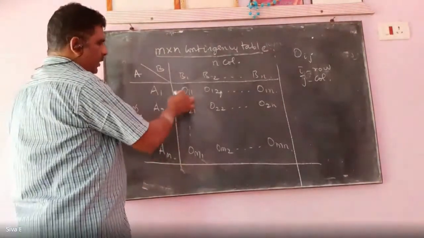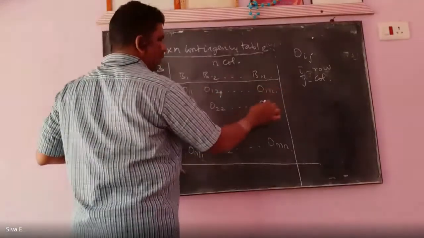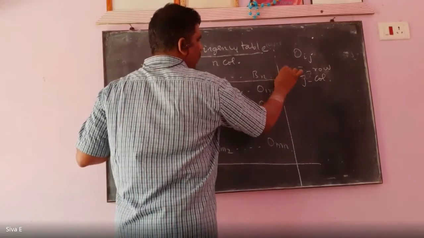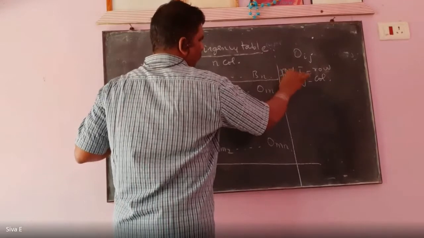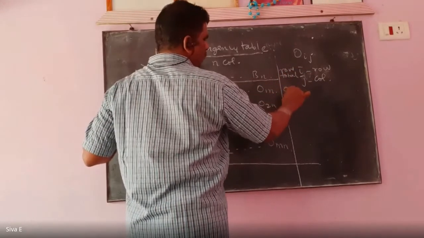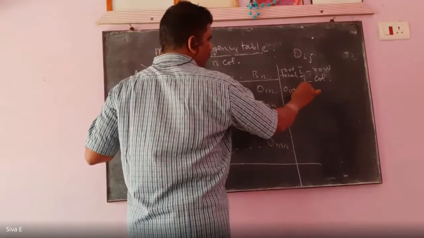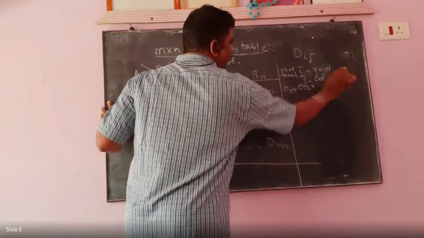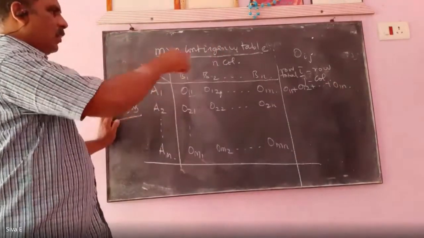When you are adding row wise, the value you write is the row total. Here you can write O11 plus O12 up to O1N. It is called a row total.